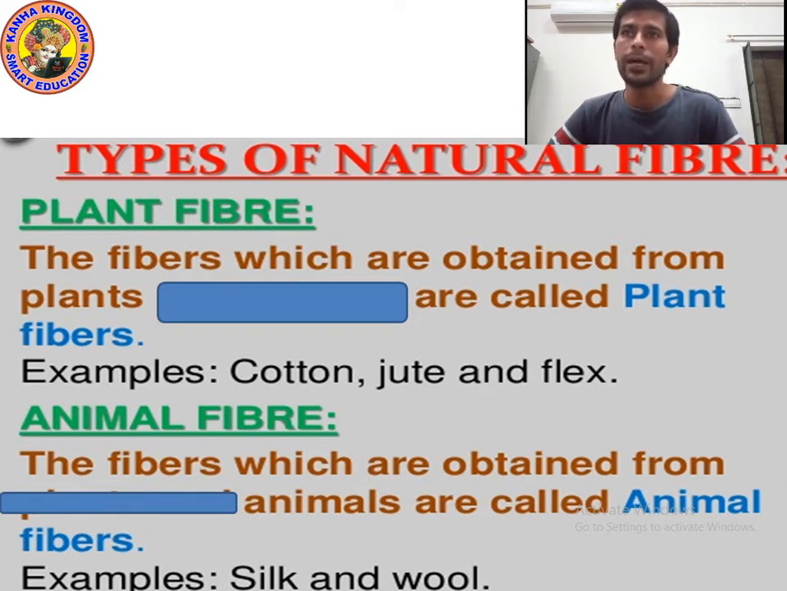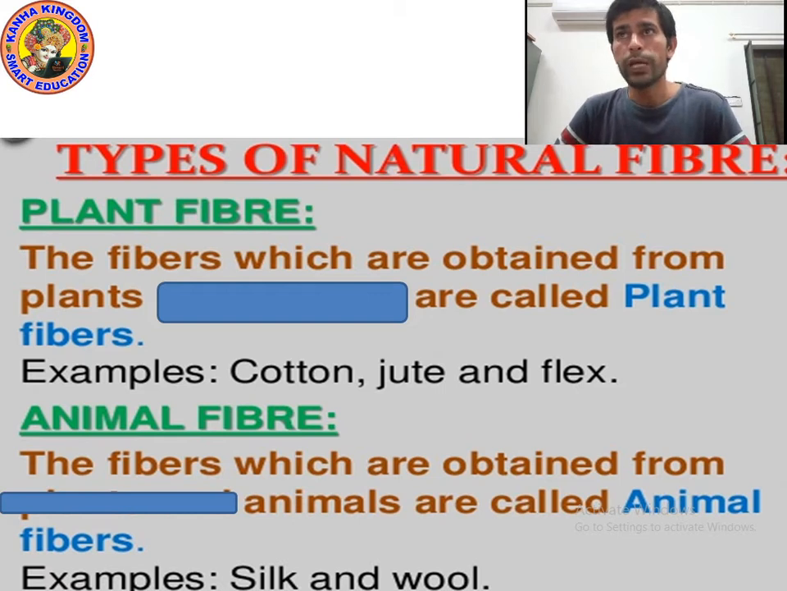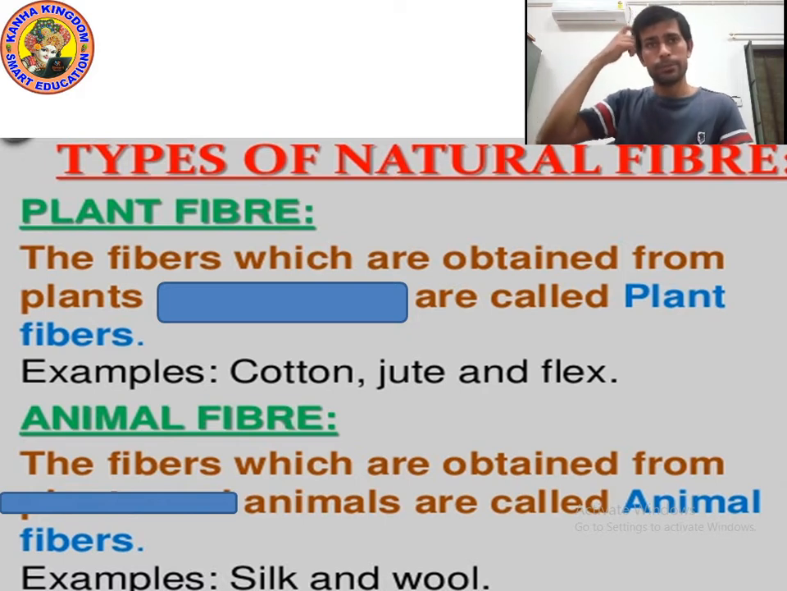Animal fiber. What is the definition of animal fiber? The fibers which are obtained from animals are called animal fibers. Examples: silk and wool. Silk and wool are examples of animal fiber. Silk we get from the silkworm, and wool we get from sheep. So there are two types of natural fiber, plant fiber and animal fiber. Please write down. I am giving you 10 seconds.